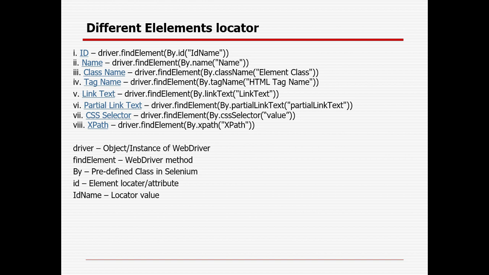Suppose why partial link text is used? Suppose for a particular link the link text is forgotten password, or it has two components, but there's a chance that one component can change dynamically. So definitely every time if it changes, it will fail.